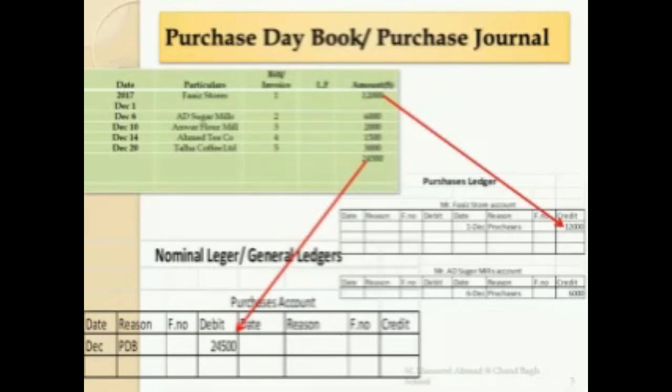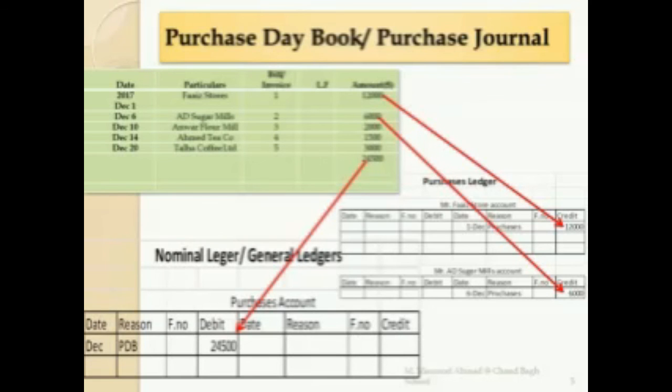The next transaction is of 6,000. We have bought some sugar from AD Mills, and we have made the purchase ledger here, AD Mills' account, and we will post this 6,000 on the credit side. The same goes for 2,015 and 3,000. All entries go to the credit side. So our debit side is equal to our credit side.